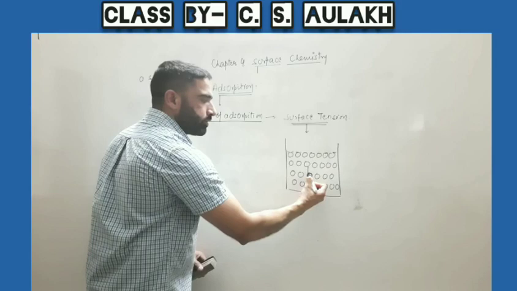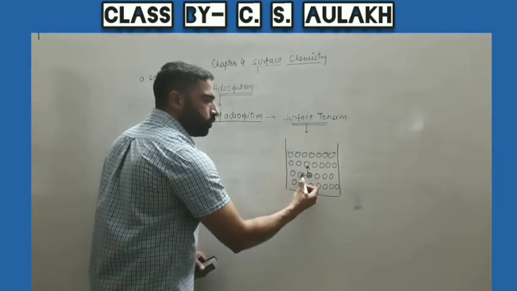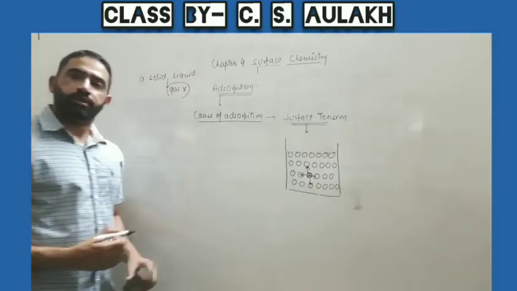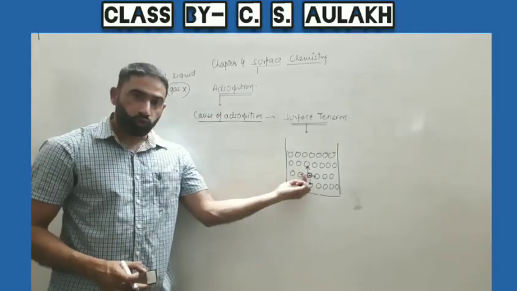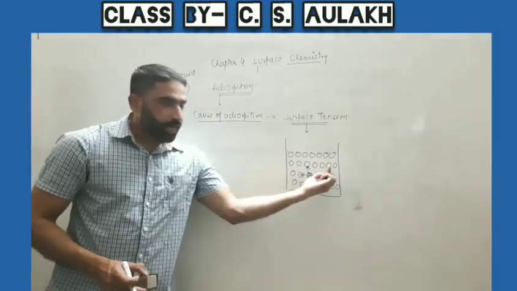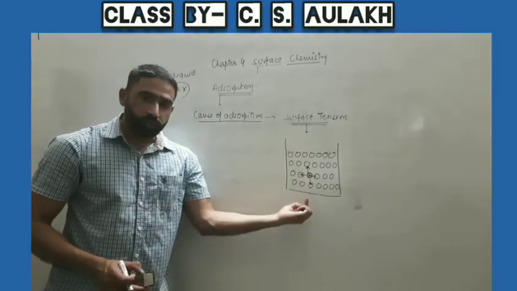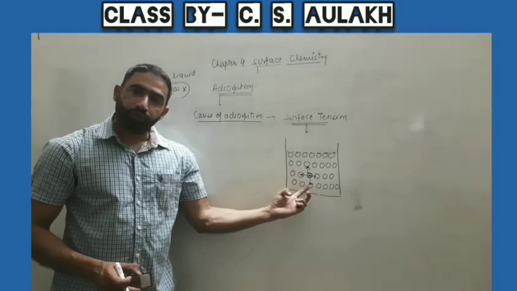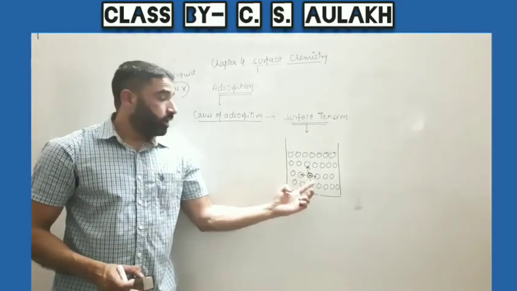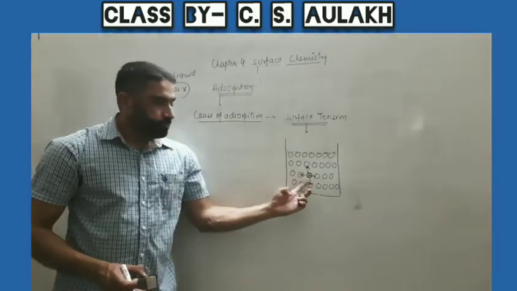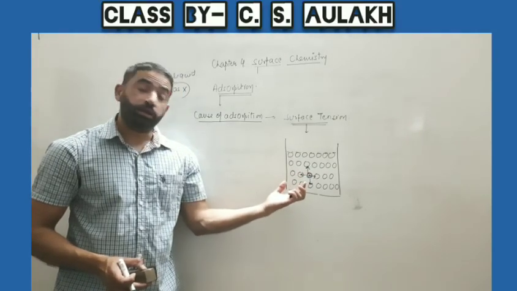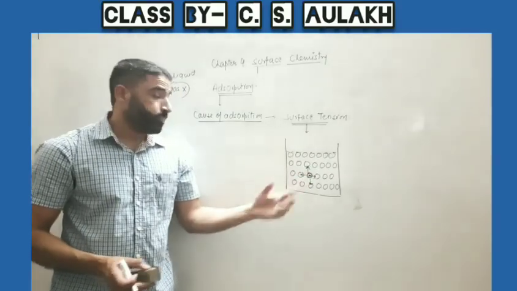It is equally attracted by surrounding molecules in all directions, because all the molecules are of similar type. Hence the force of attraction in all directions is the same in magnitude.